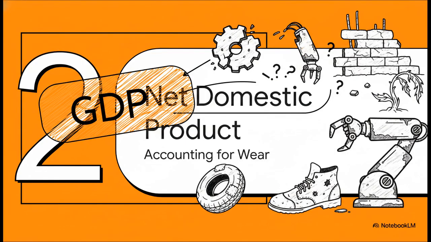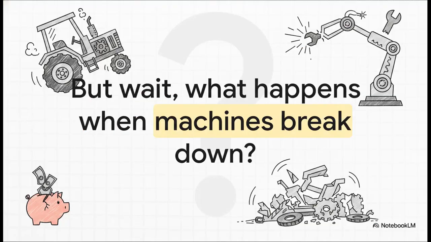Perfect. Moving straight to part 2, NDP, accounting for wear. So we have this huge GDP box, right? But it actually has a massive blind spot. It assumes everything stays shiny, brand new, and perfectly functional forever. But wait, what happens when machines break down? What happens when factory robots need replacing? That friction, that inevitable wear and tear on a nation's capital assets is a very real cost. If we just ignore a broken tractor, we're essentially artificially inflating our sense of wealth.